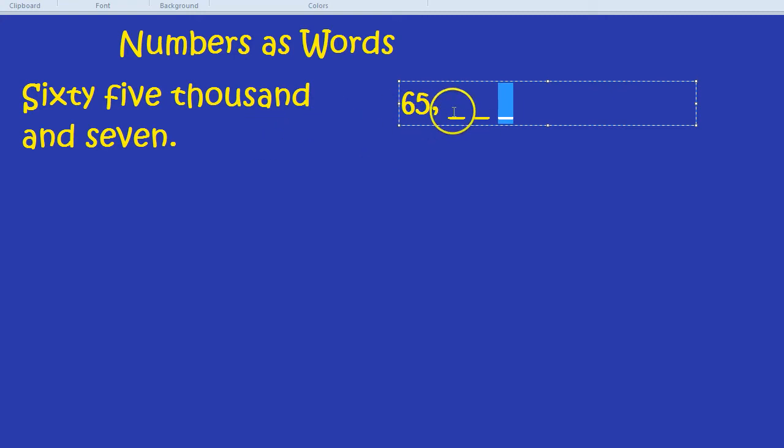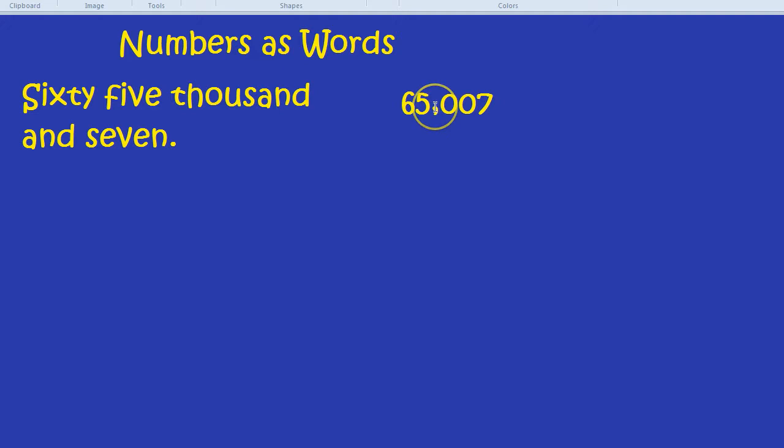In this case though, we're not given any hundreds. In fact, we're not even given any tens. We're only given a unit, 7. So what we do is you write 65,000, but then a 0 for the hundreds, a 0 for the tens, and a 7 for the units. So the way to write the number is 65,007, like this.